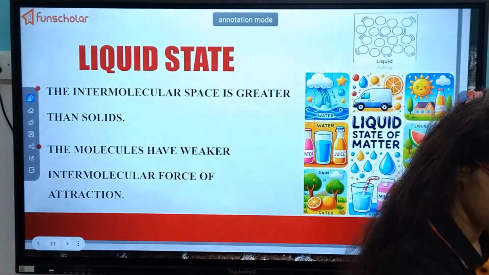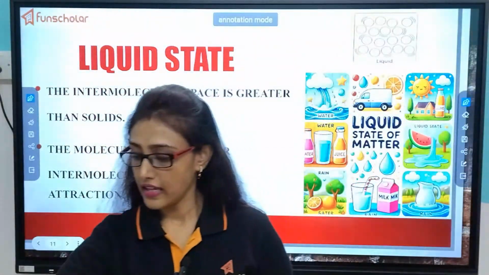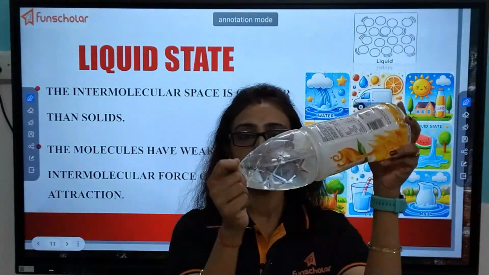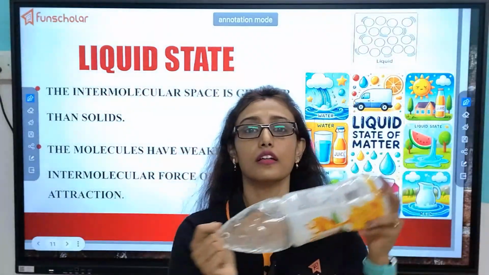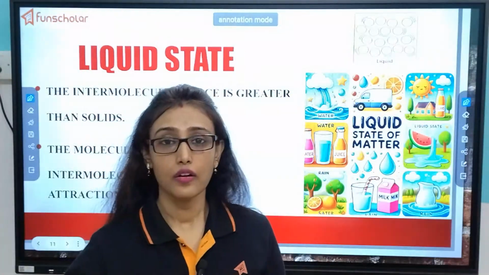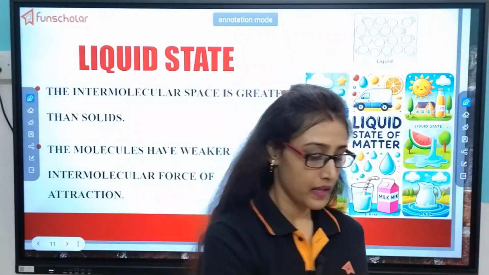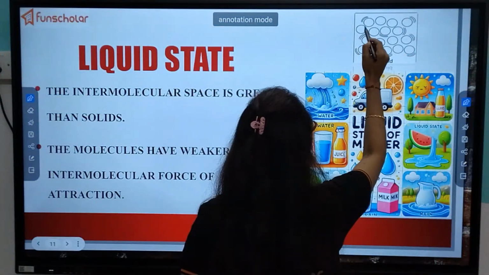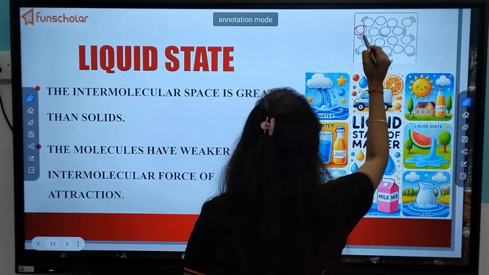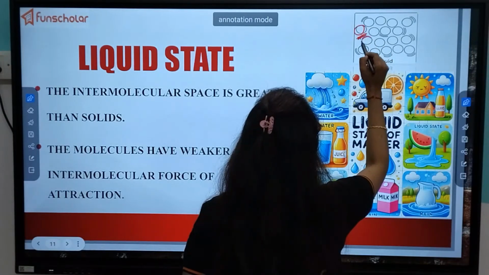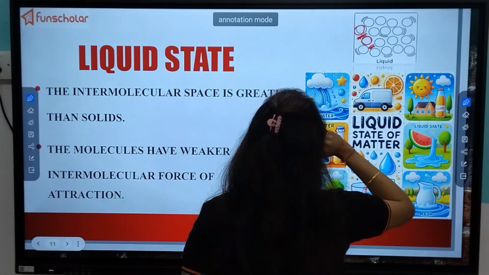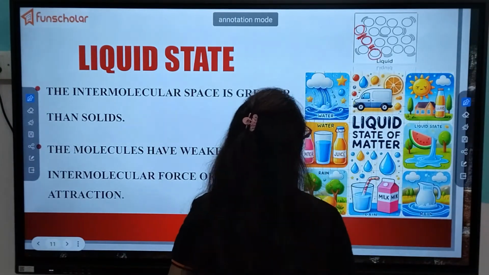That is why any liquid substance can flow easily, because the molecules are at a medium distance from each other. The liquid molecules, one is here, there is a bit of space between them, then another one is here, then a bit of space, then another molecule.